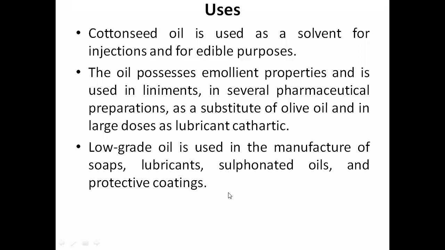So we can see it has use in pharmaceutical preparations, as a solvent for injection, for edible purposes, and for preparation of lubricants, sulfonated oils, protective coatings, and different types of soap, bathing soap and washing soaps. So cotton is very important for our medical purposes, and the oil we get from its seed also has many medicinal and pharmaceutical importance.